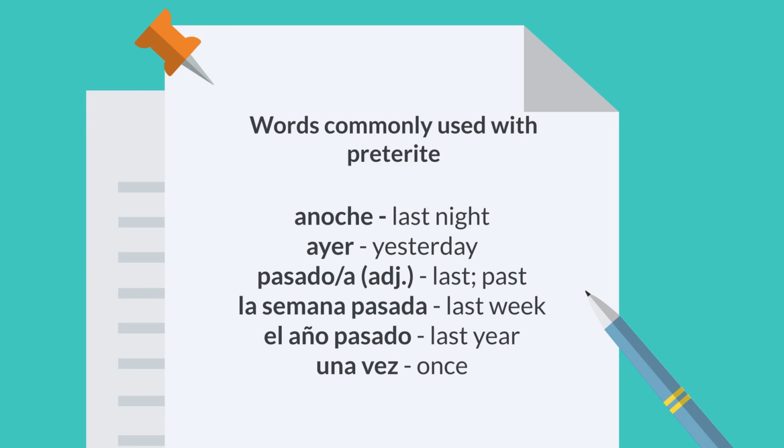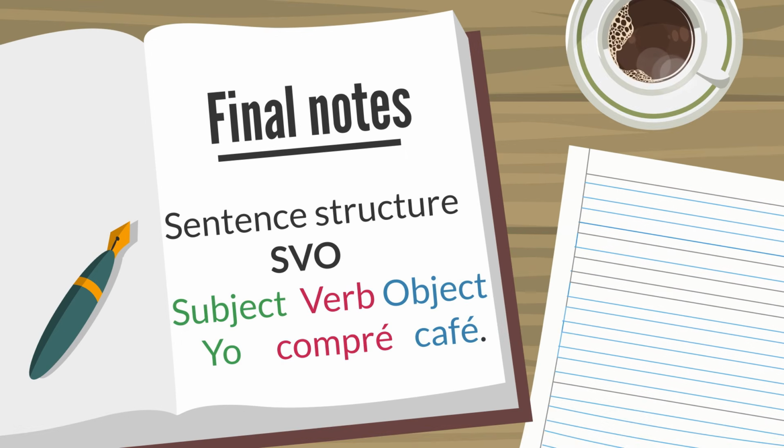Now, here's a list of the words commonly used with preterite. Anoche: last night. Ayer: yesterday. Pasado: last or past. La semana pasada: last week. El año pasado: last year. Una vez: once. Here's a list of important things to consider.